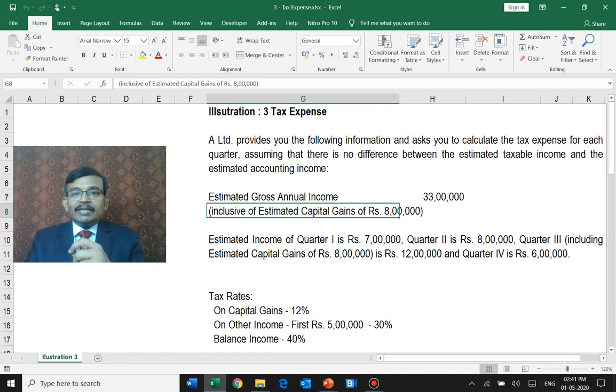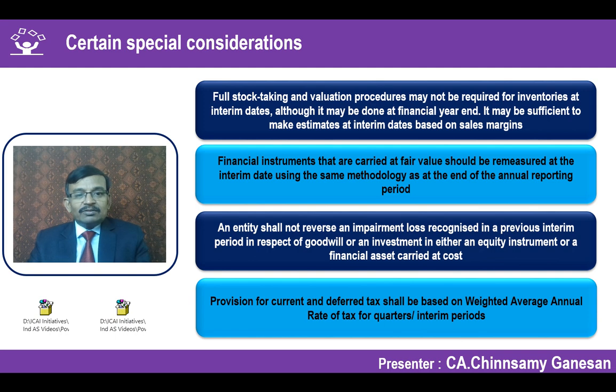Now you have understood that we have different categories of income, different rates, different slabs of income, and taxes are varying accordingly. How to find out the weighted average annual income tax rate, and based on that, apply it to each quarter's income and recognize the tax. On an annual basis, the aggregate will be equivalent to the overall number. This is our understanding of the special consideration which has to be given for provision for current tax. In this example, we have taken that the tax base and book base remain the same, there is no change, and to that extent, there is no adjustment coming for deferred tax.